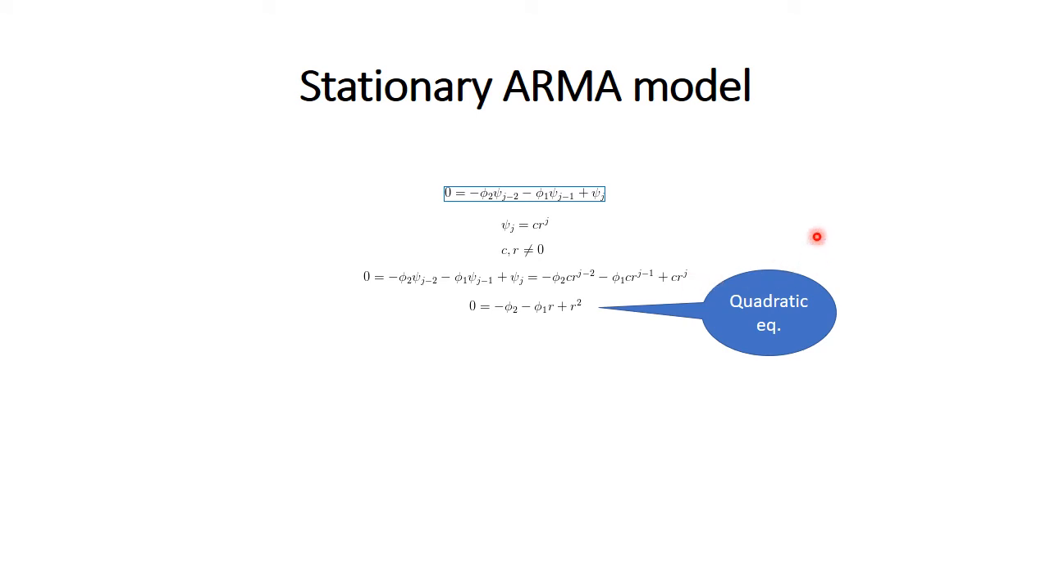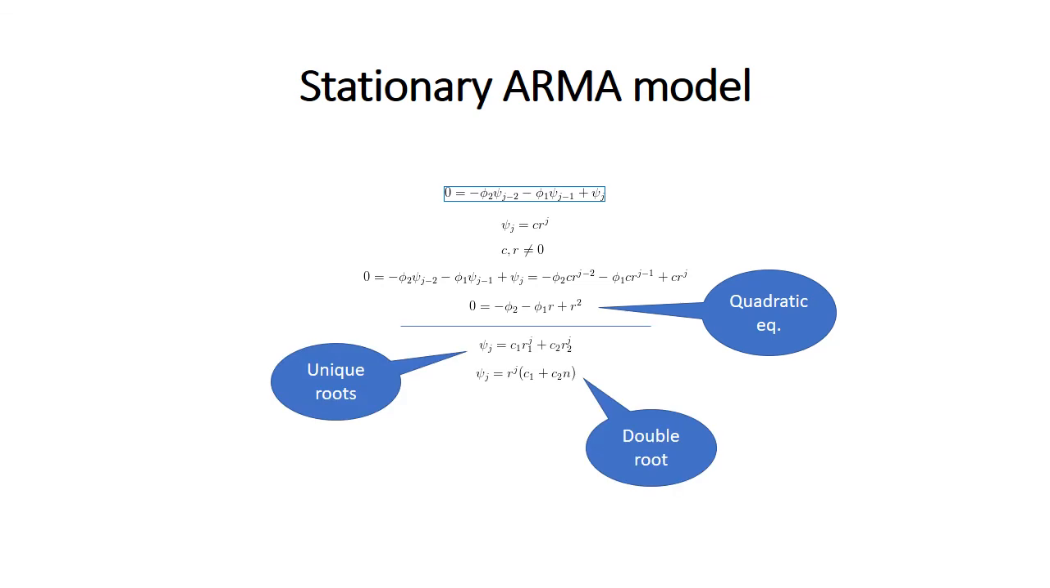If we then divide both sides by C times R to the power of j minus 2, we get this expression, which is just a standard quadratic equation. And when we solve this equation, we either get two unique roots, which could be real or complex, or we get a double root. And in case we get two unique roots, we just add them and put some constants in front of them.